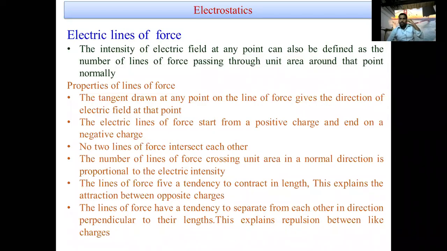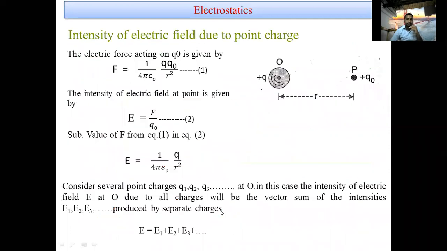The number of lines of force crossing unit area in a normal direction is proportional to the electric intensity. The lines of force have a tendency to contract in length. This explains attraction between the opposite charges. The lines of force have a tendency to separate from each other in a direction perpendicular to their lengths. This explains repulsion between the like charges.